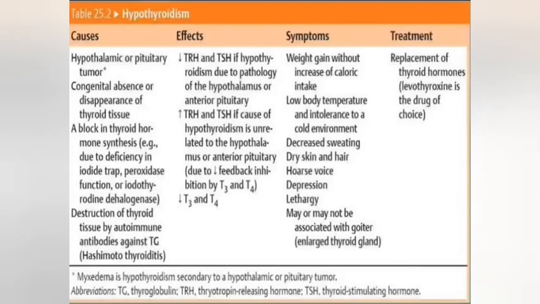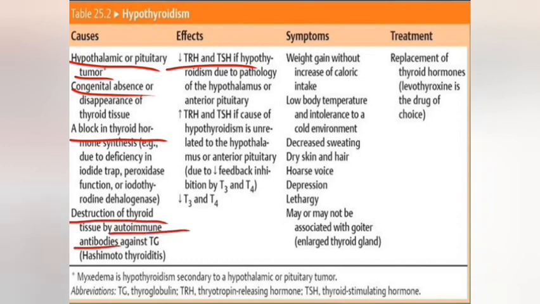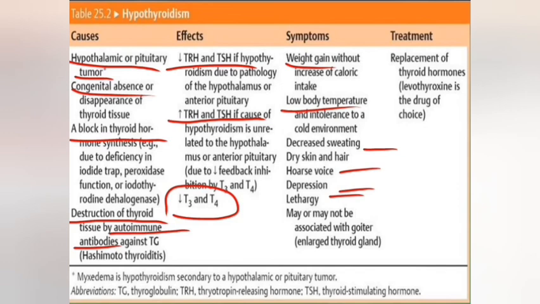In the case of hypothyroidism, a hypothalamic or pituitary tumor, which is secondary hypothyroidism, has less TRH, TSH, and also less thyroid hormone. Others are primary causes like congenital absence, a block in thyroid hormone synthesis, and destruction of the thyroid by autoimmune antibodies. And in primary cases, there is increased TRH and TSH and less T3 and T4. And symptoms are weight gain, low body temperature, decreased sweating, dry skin, hoarseness of voice, depression, and lethargy. And treatment is replacement of the thyroid hormone like levothyroxine.